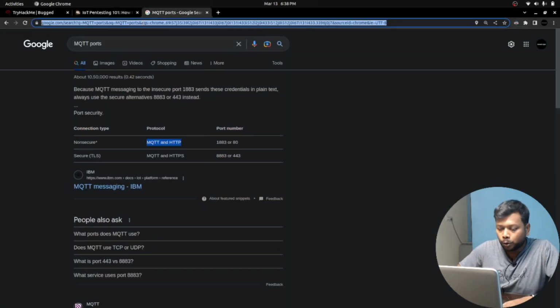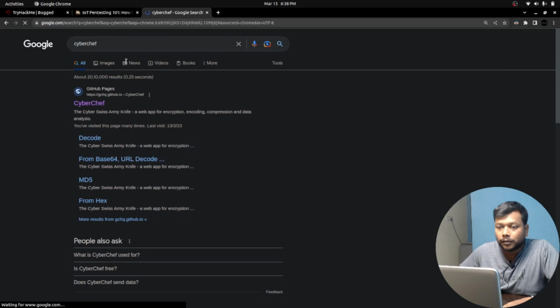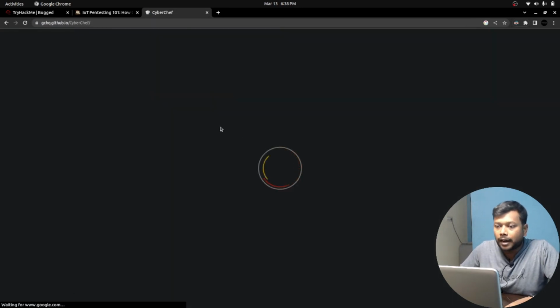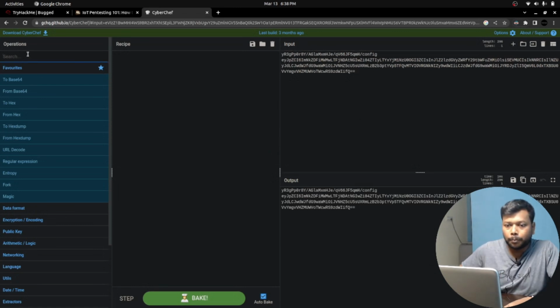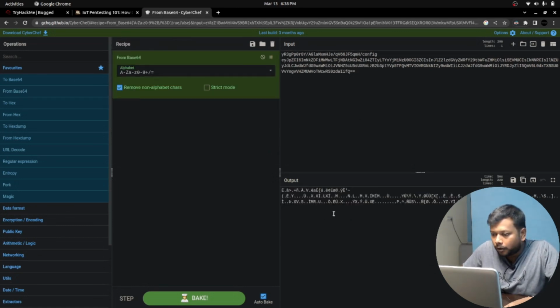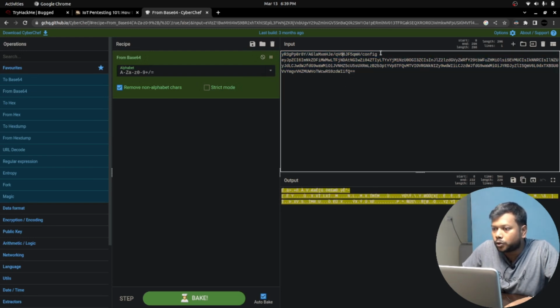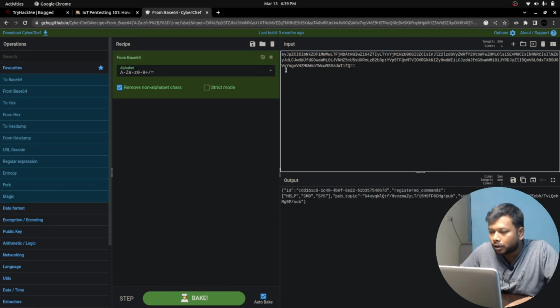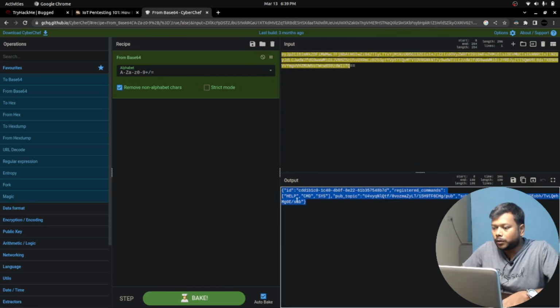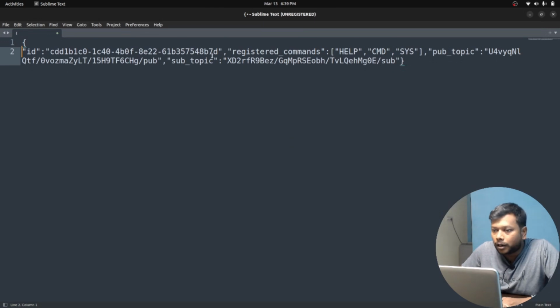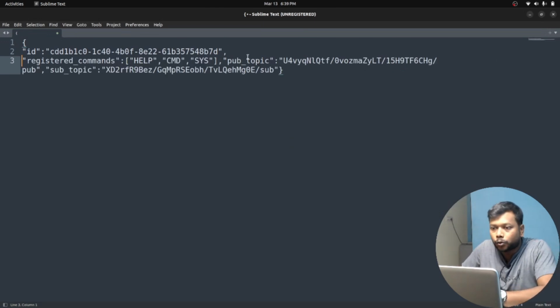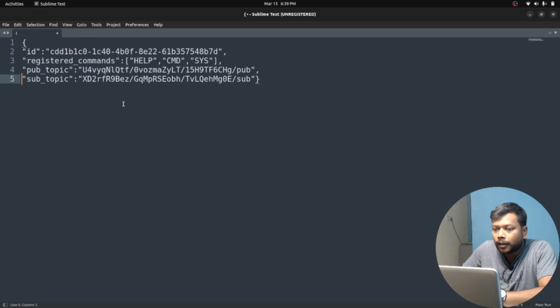So let me go to CyberChef to decode that. Yeah, it is in my clipboard, from base 64. What? It is giving some nonsense. I think this one. Let me remove this one. Yeah, look at this. It is actually giving some valid outcome. Let me put it in a notepad and see what it contains. It is actually in the JSON format. So I'm simply aligning it.